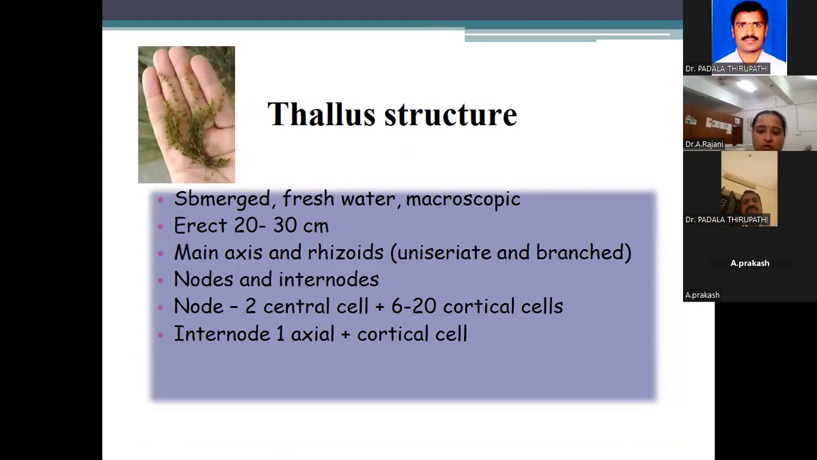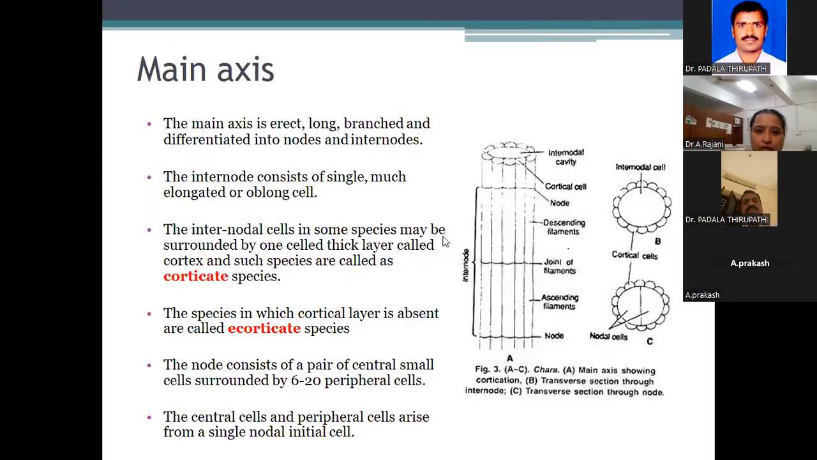See, next one very important character, the thallus structure of Chara.